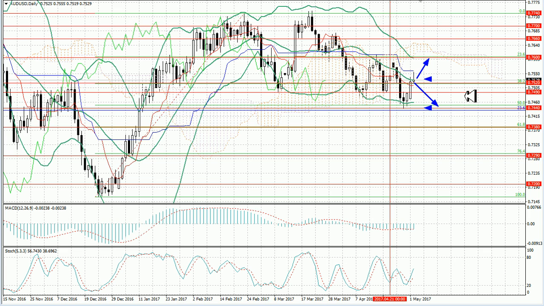Technical indicators suggest further growth. The MACD histogram is shrinking in the negative zone, the stochastic is directed up. In general, growth could continue after a price consolidation above the level of 0.7520, but there is also a chance the decline will resume.